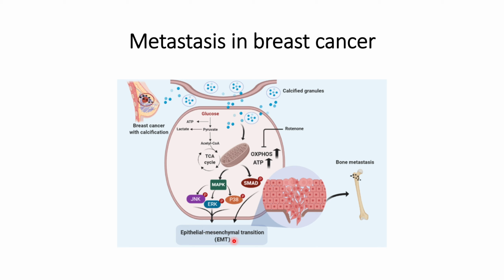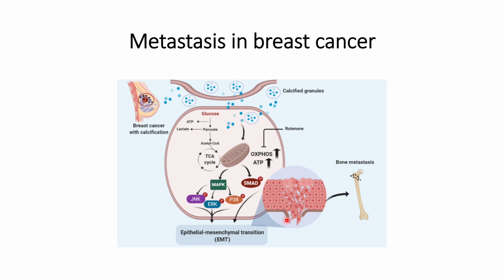And we have discussed previously many times that when the cells acquire the mesenchymal properties, then they can transit from one part to another part, or one place to another place. And this is the macroscopic view. What will happen is that the breast cancer cells will metastasize from one part